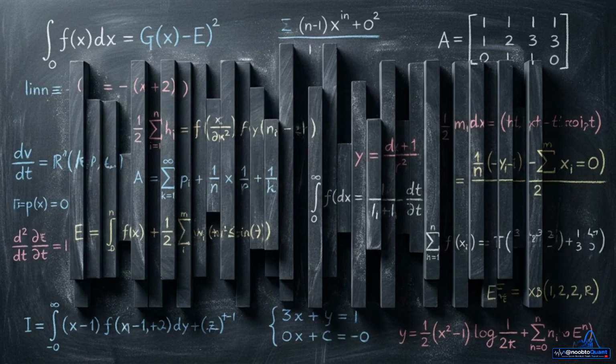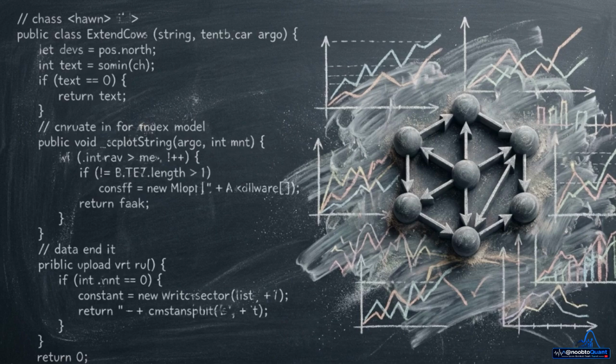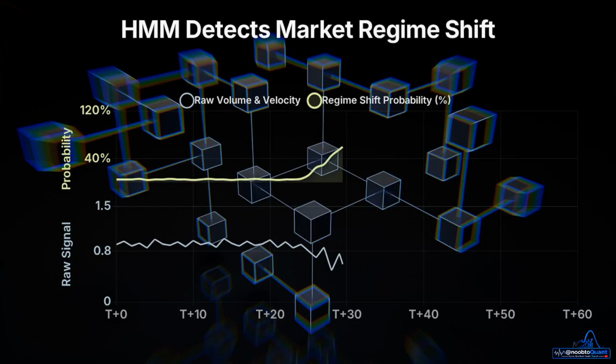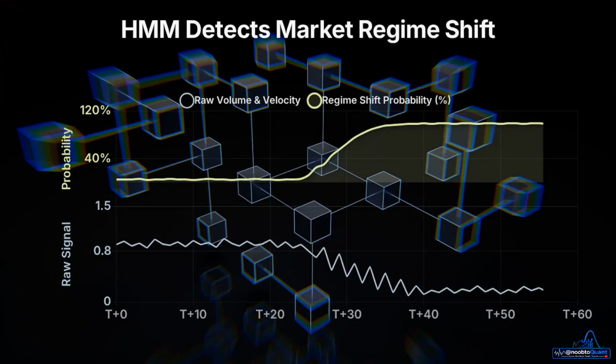We train this architecture using the Baum-Welch algorithm, a form of expectation maximization. This allows the model to learn the mathematical footprints of a crash from historical data, without a human ever having to hard code specific if-then rules. The resulting HMM translates raw geometric decompressions into a continuously updating probability of a market regime shift.